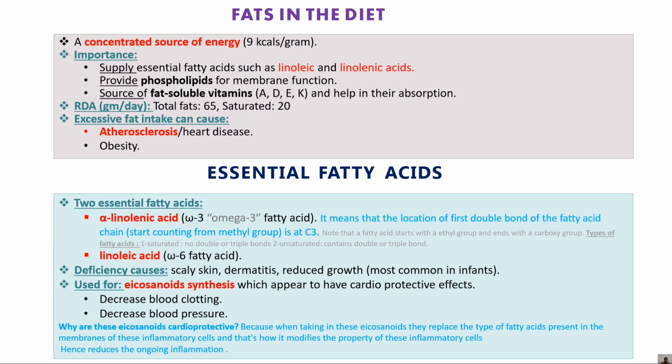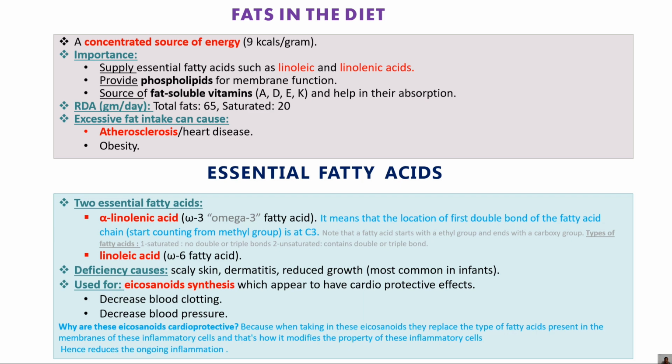Basically, the deficiency of omega-3 or omega-6 fatty acid mostly causes skin diseases. Growth is arrested, growth is reduced. Okay, this is most common in infants.